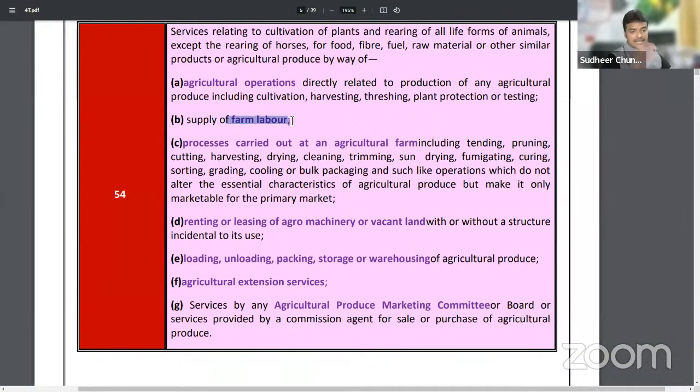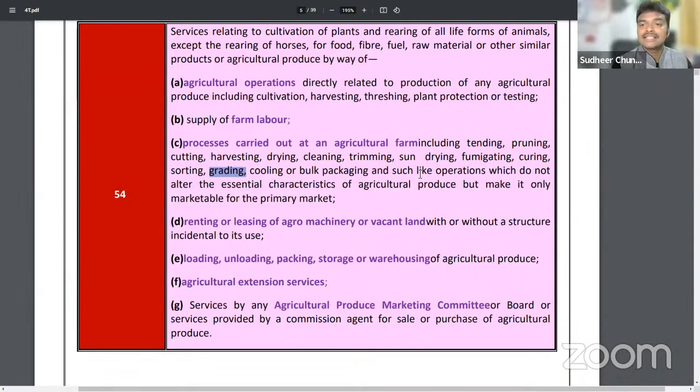Even if we supply labor. Generally labor service is liable in the construction sector and all. If we provide labor services, it will be liable. But farm labor, for the purpose of agriculture, if we supply any labor to farmers, and the farmer pays 200 per labor per day, those charges collected were exempted from GST. So supply of farm labor is exempted. Even these services: tending, pruning, each and every term you can look up on Google, sir. What is the meaning? Everything we can't explain here. Fumigating, curing, sorting, grading. These services we provide. We are not directly cultivating.